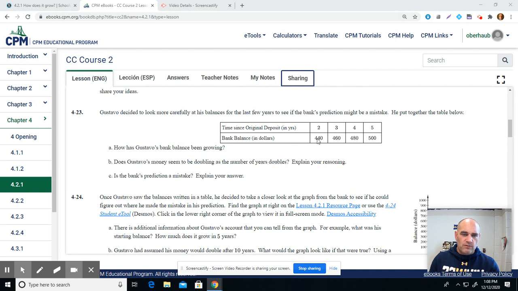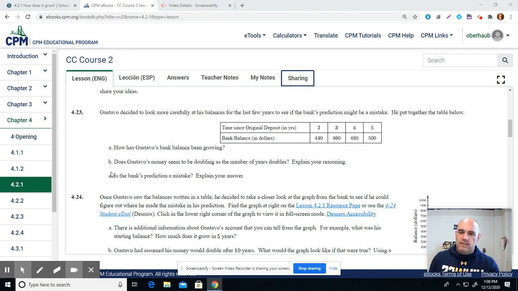So we know that at 2 years, there's $440 in his account. At 3 years, there's $460 in his account. At 4 years, $480. At 5 years, $500. So remember from the last question, we decided that it was growing by $20 every year, and this kind of shows that. All right, so how has Gustavo's bank balance been growing? It's growing by $20 every year is what it's going up by.